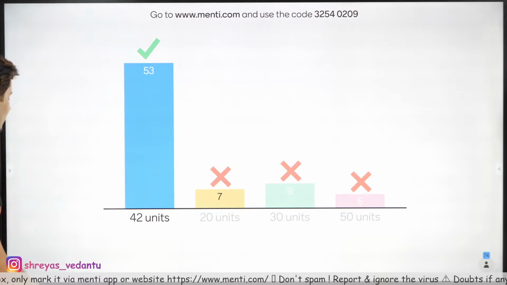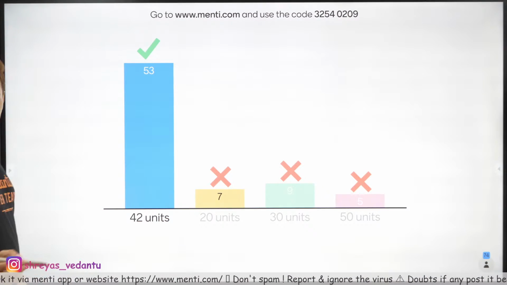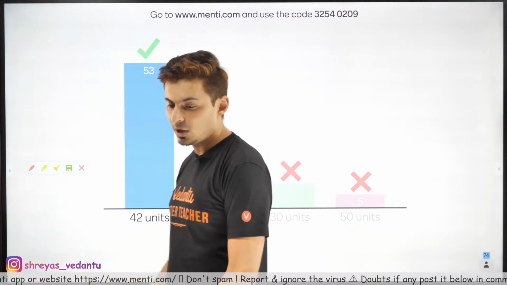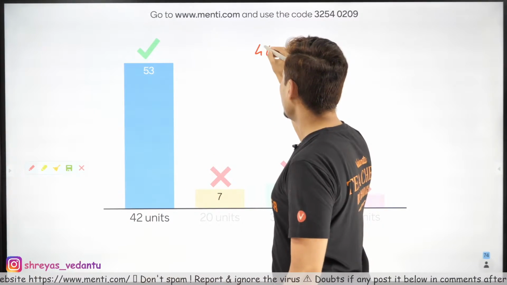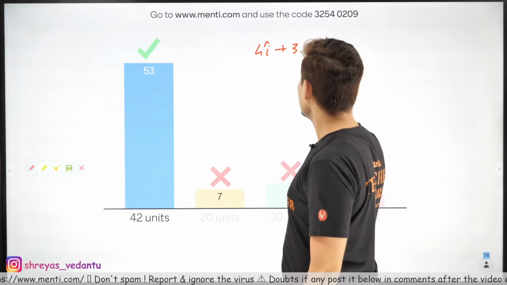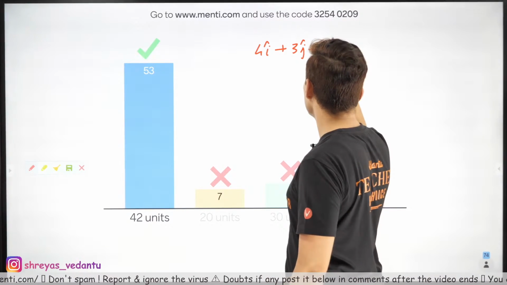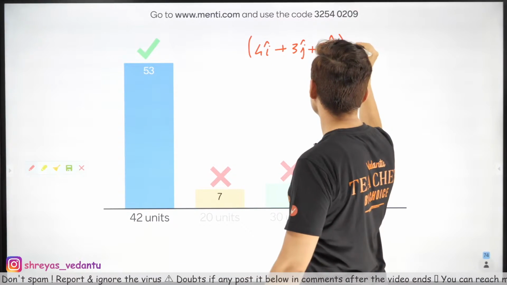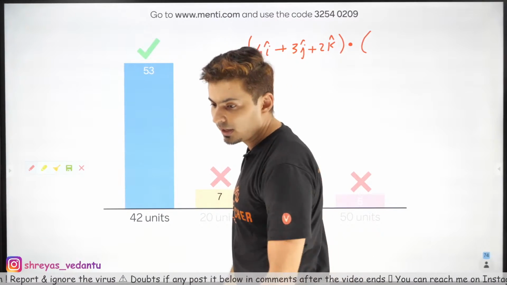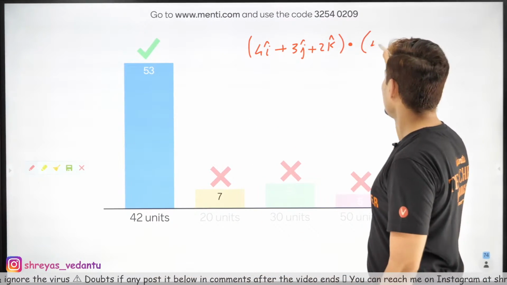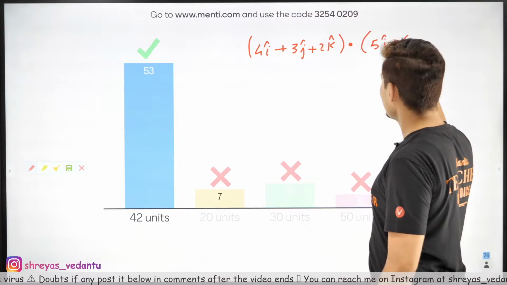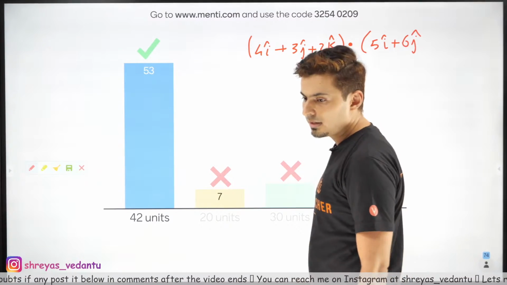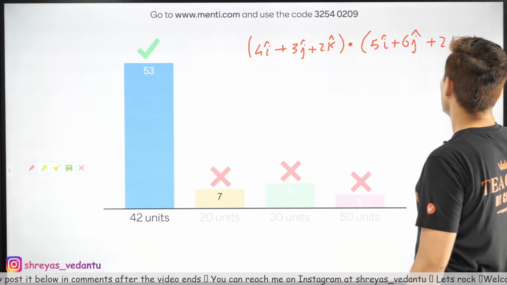Very good. 42 units. Looks like many of you got it, guys. All you need to do is dot product. So 4 I cap, 3 J cap and 2 K cap, in dot product with 5 I cap plus 6 J cap plus 2 K cap.